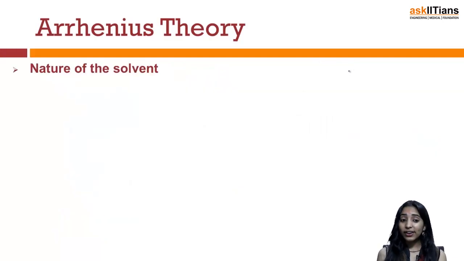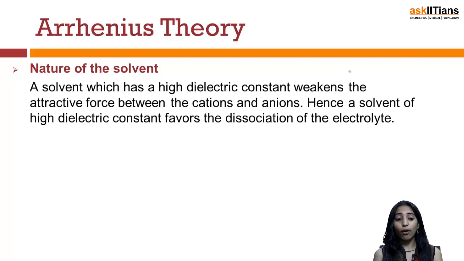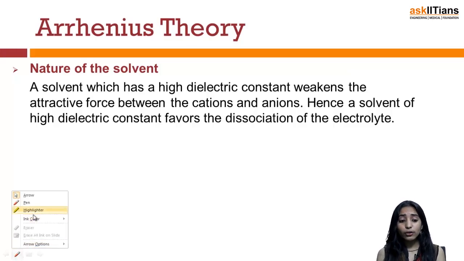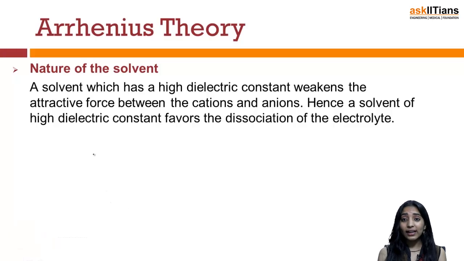Let's come over to the second factor, which deals with the nature of solvent. So what is there in the nature of solvent? For example, you have NaCl solid, and you put NaCl in water, and you put NaCl in some other organic solvent. Any particular solvent which has a tendency to weaken the attractive forces between the cations and the anions, that means a solvent that has a maximum tendency to dissociate the cations and anions in such a way that a large number of cations and anions are obtained,